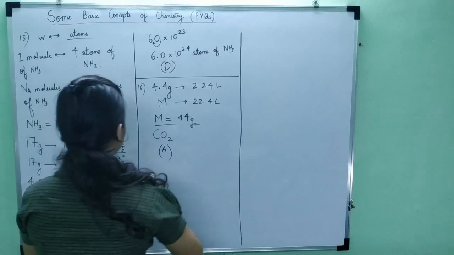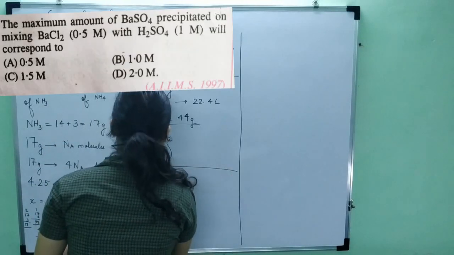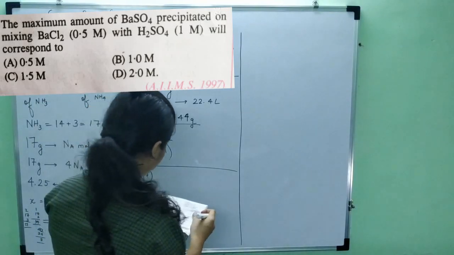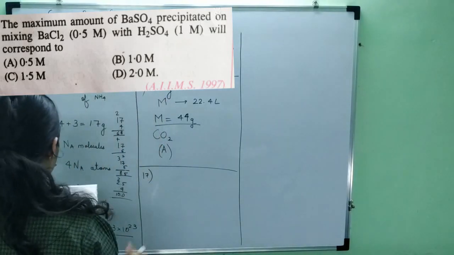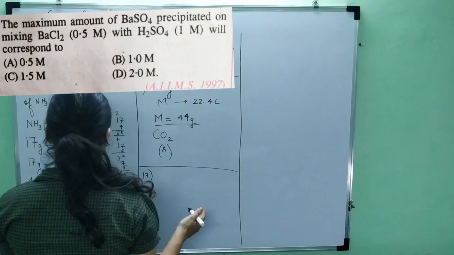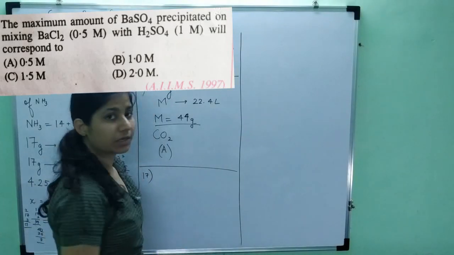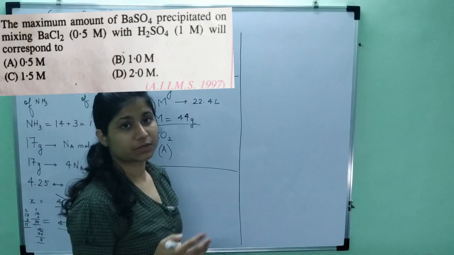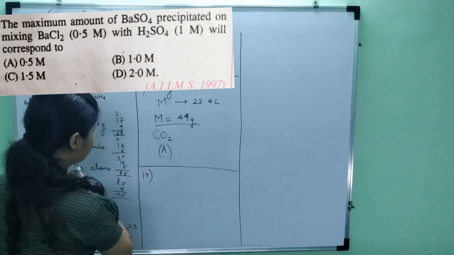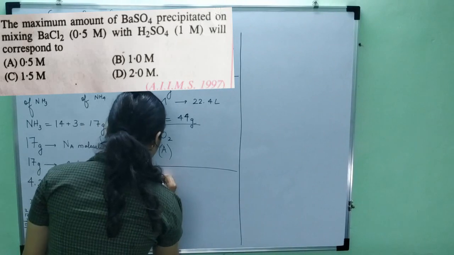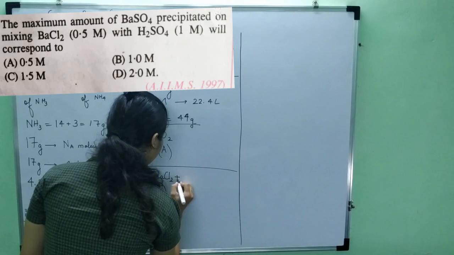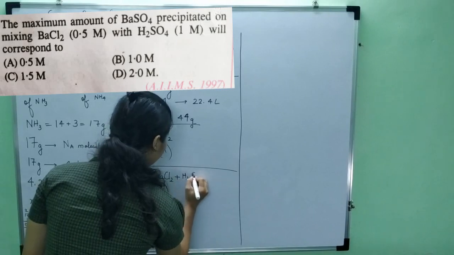Let's start with the 17th question. The question is, the maximum amount of barium sulfate precipitated on mixing barium chloride and H2SO4 will correspond to. So in such conditions, always write the reaction. Whenever there is a neutralization reaction or any such reaction, precipitation, then write the reaction. So it will be barium chloride reacting with H2SO4.